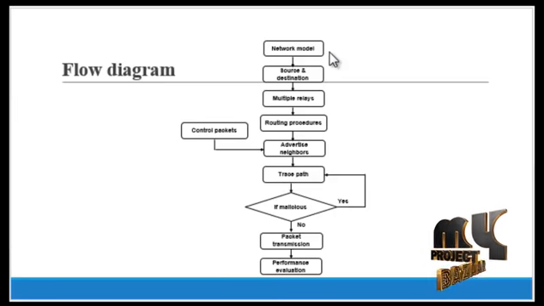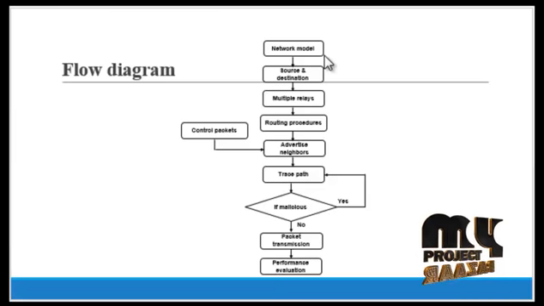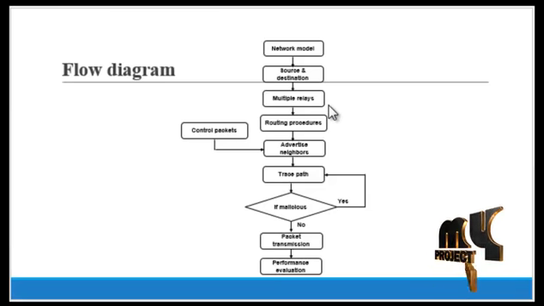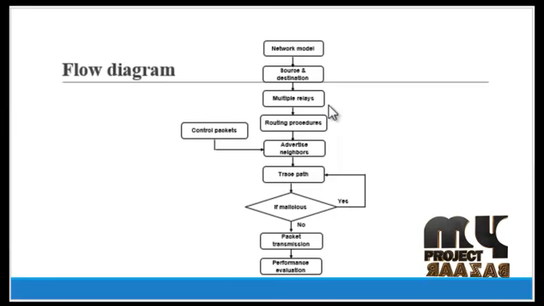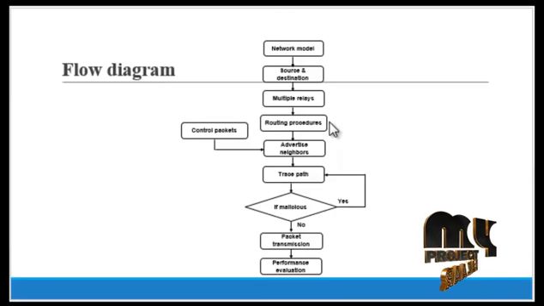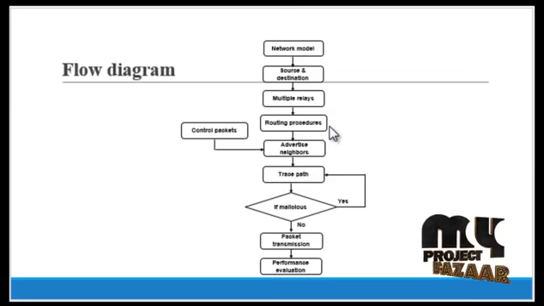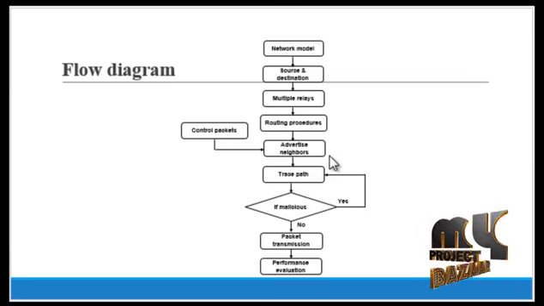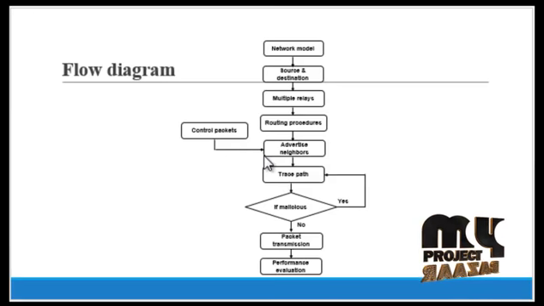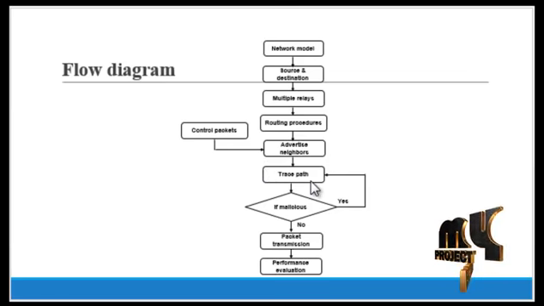Now see the flow of our process. First, the network model is created with the number of nodes. Then, the source and the destination nodes are created. Then, multiple relays are formed in the routing path. After that, the routing procedures are executed. In this, using the control packets, the neighbors are found and advertised to find the exact routing path. Then, the trace path.